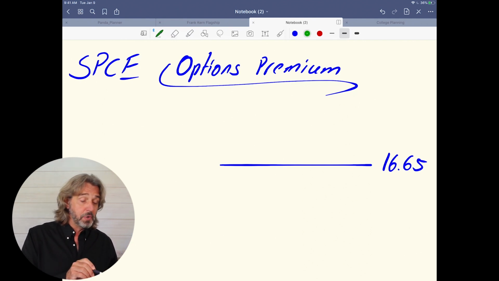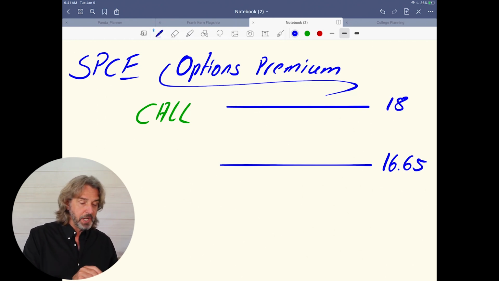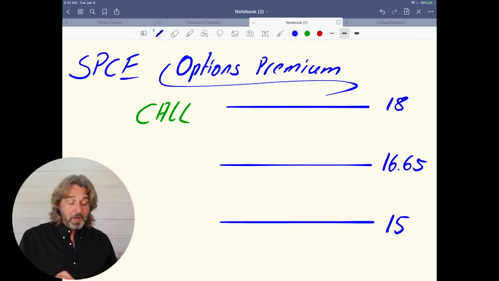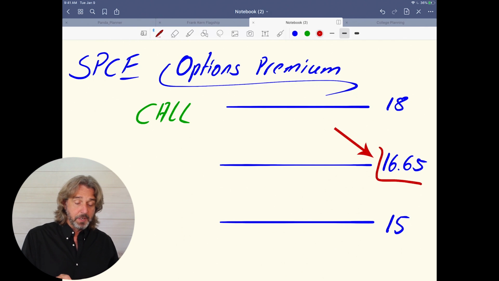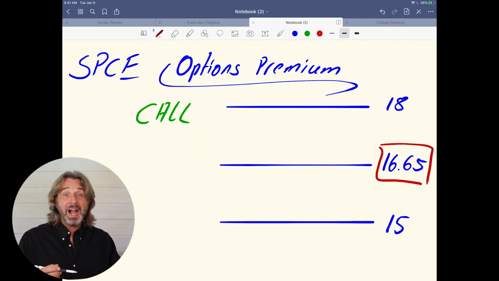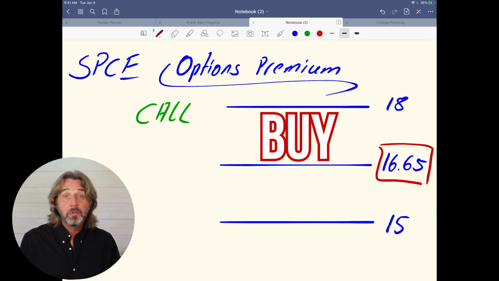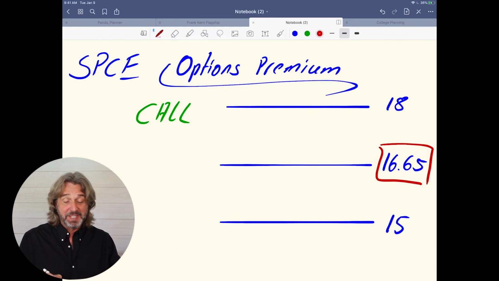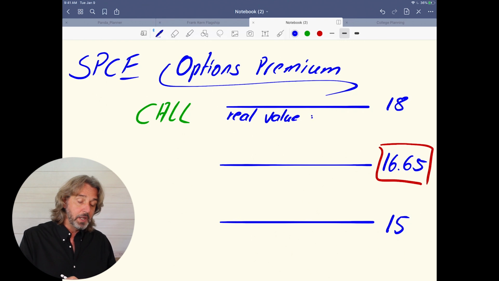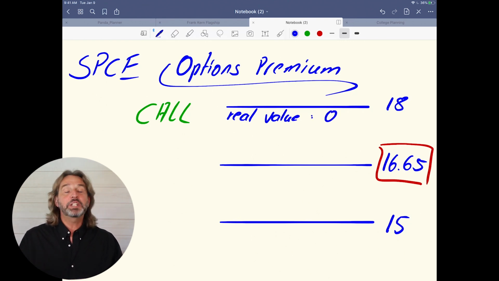Now, I want to do two things. First of all, we want to consider a call option with a strike price of 18. And I also want to show you a strike price of, let's do 15. As you can see, the 16.65 right here is the current price. When we buy a call option for 18, it means that now we can buy the stock for $18. Now, why would that make sense if it is trading at 16.65? Of course, it does not make sense. So this is why the real value of this option is zero. Right? Because at this point, why would you buy a stock for $18 if you could buy it for $16.65?